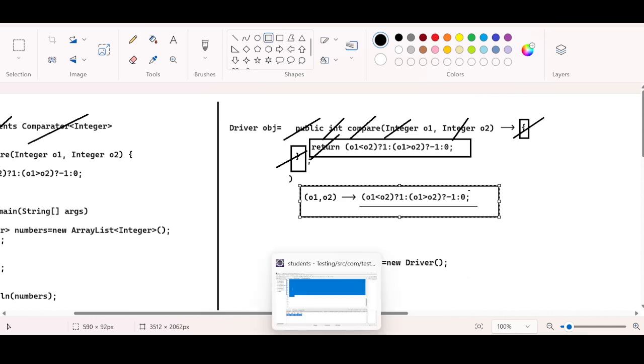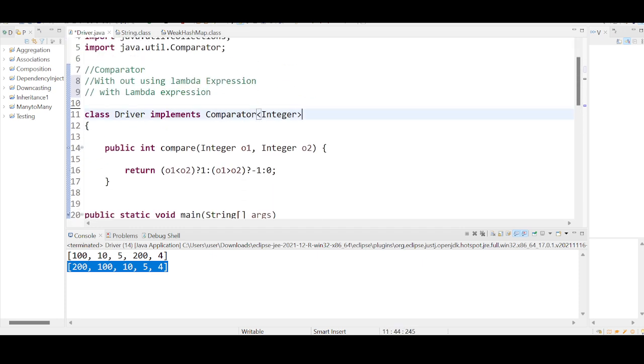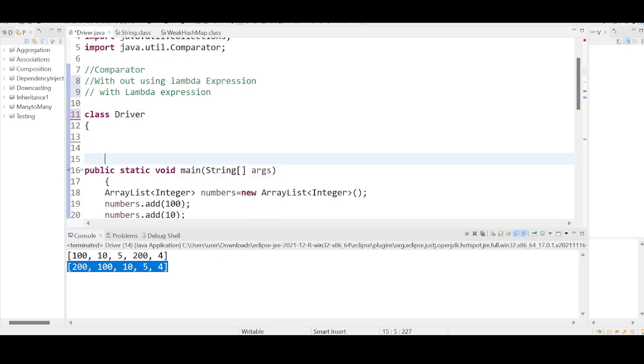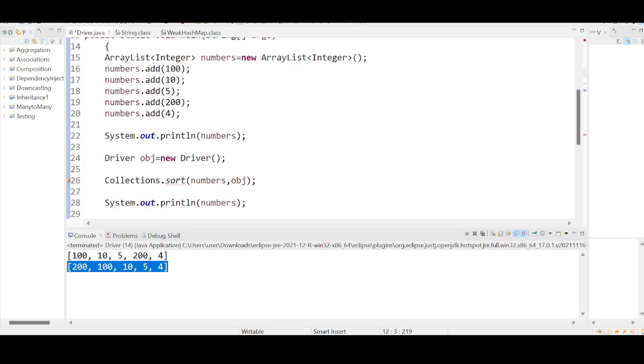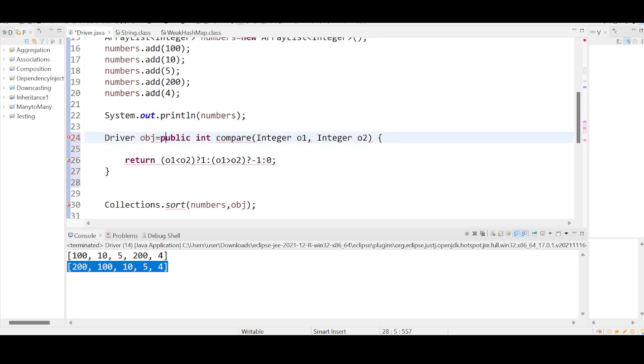Okay, can we do this in the program? Same thing. The implements concept is not required. Implementing Comparator is not required. Just copy this method, remove this method, and directly use it in the object creation process.